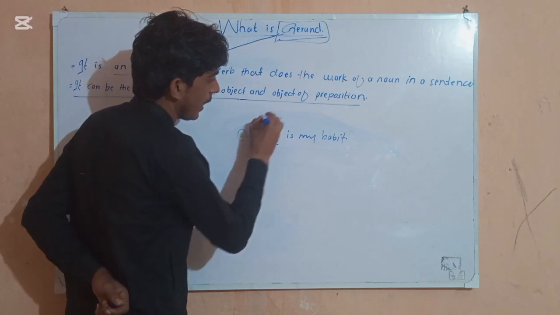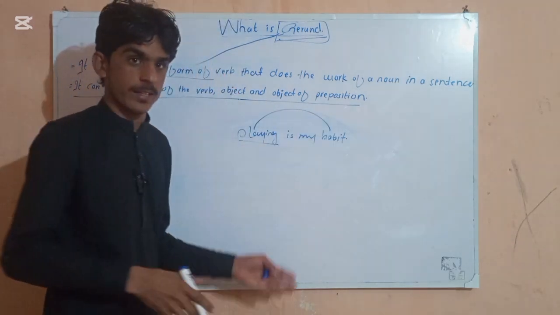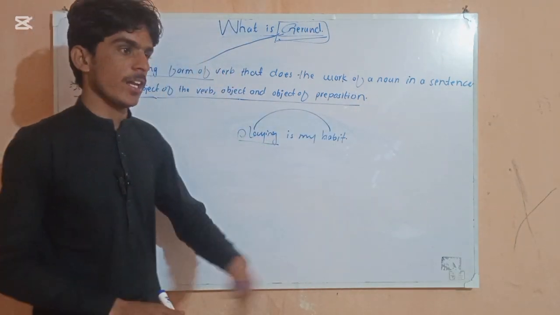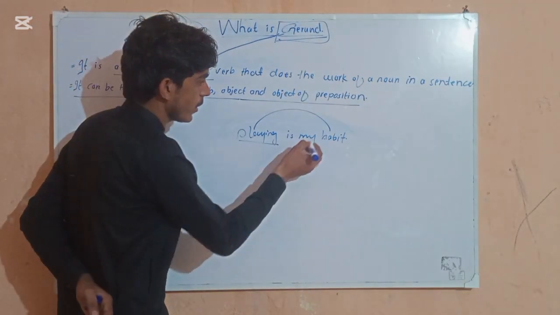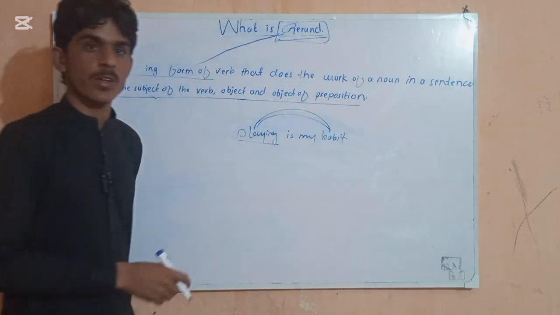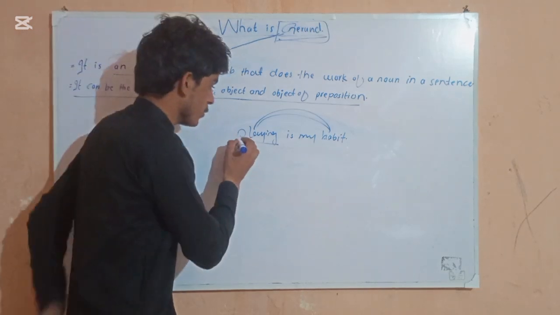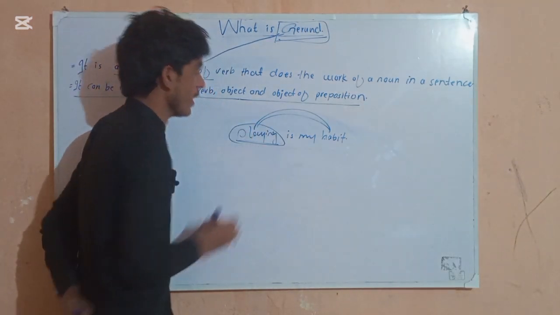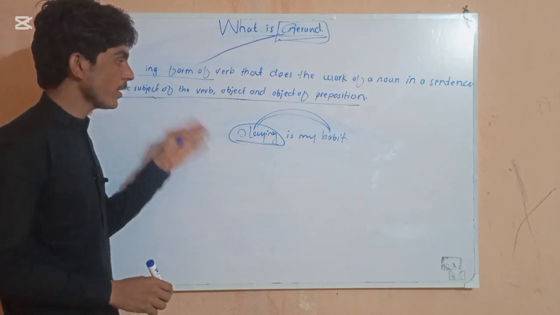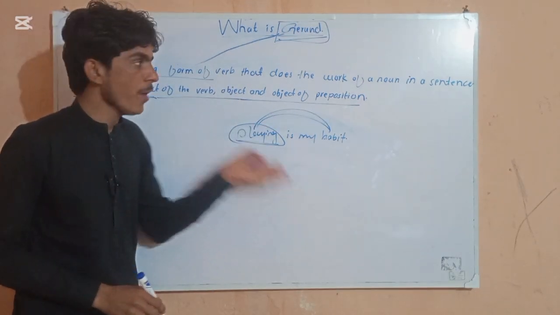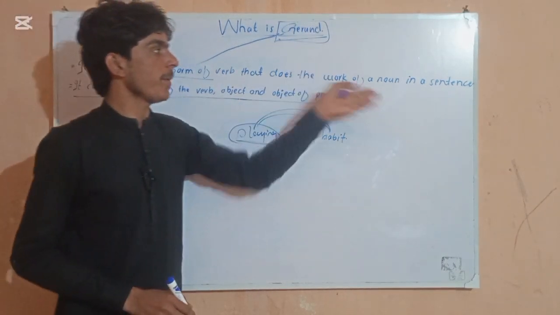It means खेलना मेरा आदत है. There are many kinds of playing: cricket can be, games can be, tennis can be, any kind of game. It is my habit. So in this case we consider this playing our gerund. It is our ing form of the verb, and it is doing the work of a noun. Why a noun? Because it is taking the place of the subject.